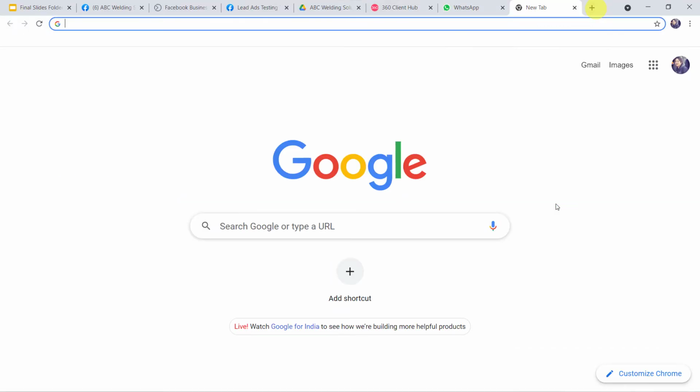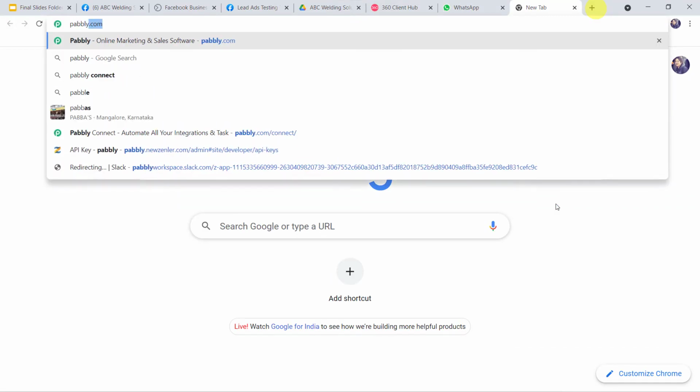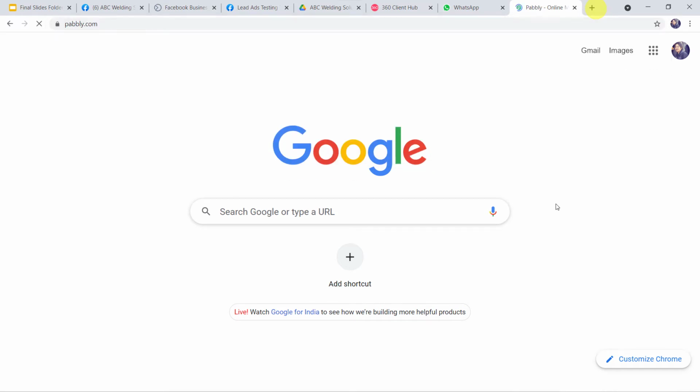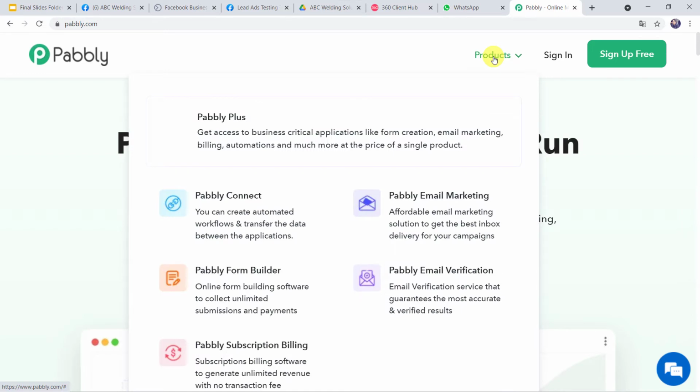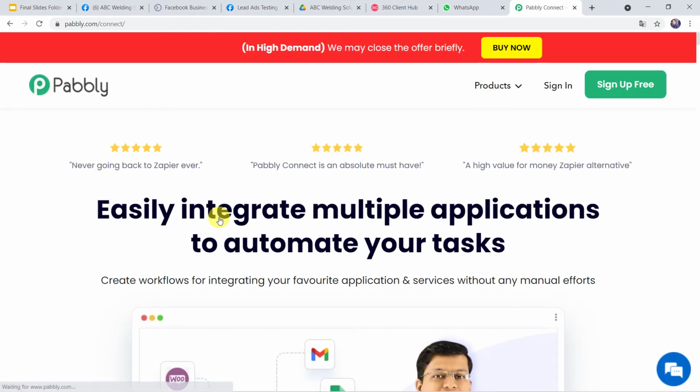For this, let us type pabbly.com in our browser. This is the website of Pabbly. Here we have to come to Products and click on Pabbly Connect. This is the landing page of Pabbly Connect. As you are the first time user, you have to click on Sign Up for Free option. You can create your own account in just 2 minutes by clicking on this option. As I already have an account with Pabbly Connect, I'll simply click on Sign In.